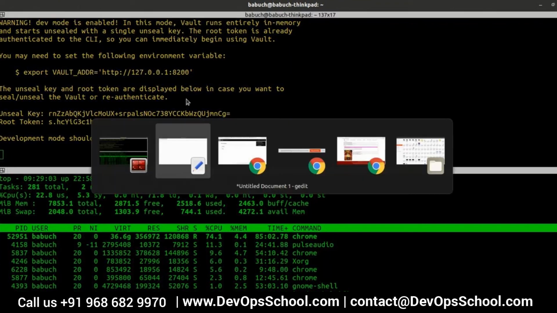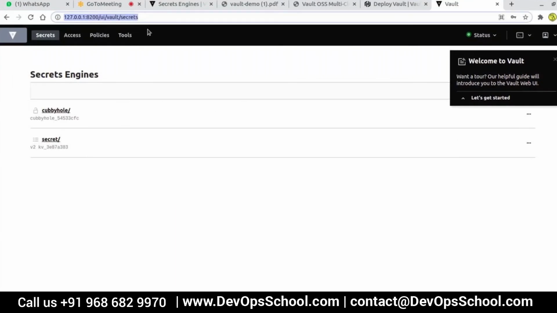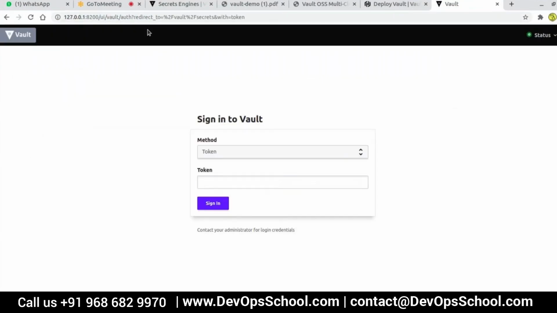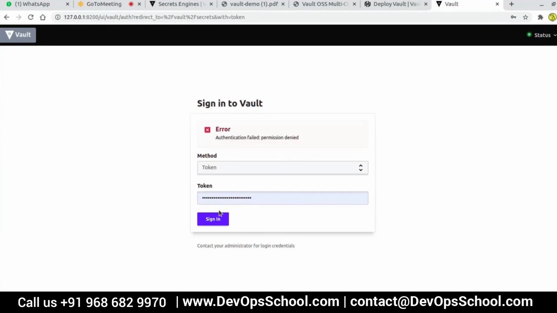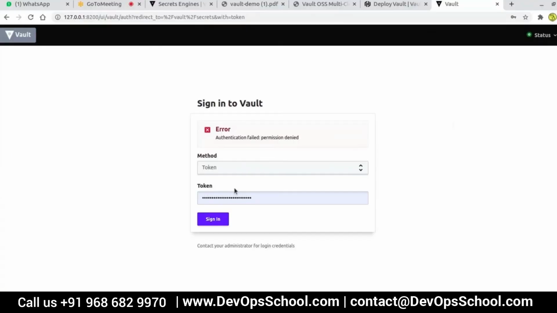Now I generated one. One second. See now, it's gone. You see. Now it is saying the previous token, right? Now you see, now I need to enter the new token. So every time you run the Vault itself, it will generate automatically a new token for you.